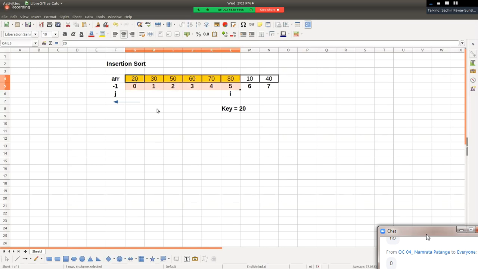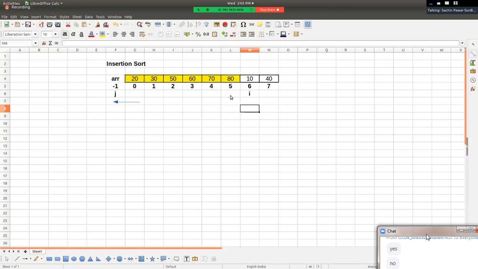Hello guys, now how many elements are there in our left hand? 6 elements are there in our left hand. Sir, have they been arranged in a sorted manner? Yes, they have been arranged in a sorted manner. Are you getting what I'm saying, guys? Right? Now, sir, but is the whole array sorted? No. And hence we can go to the next iteration, I plus plus.